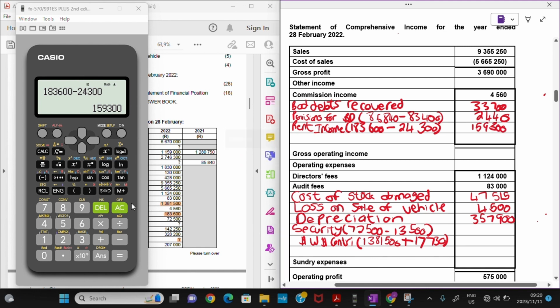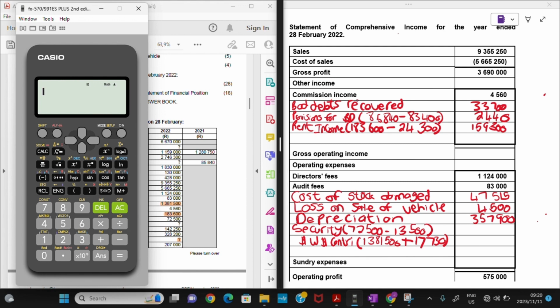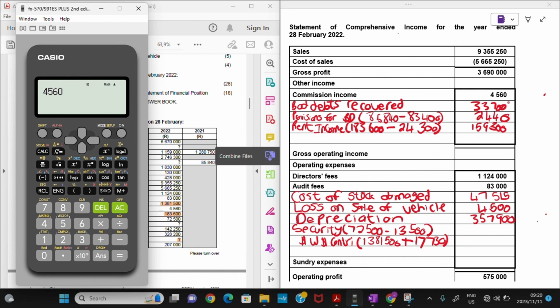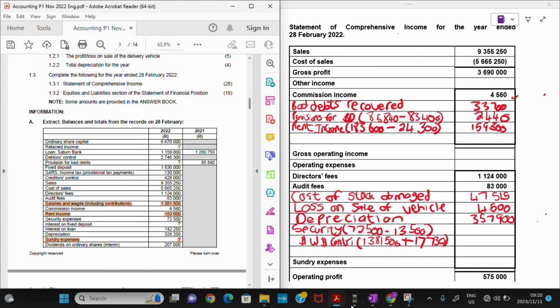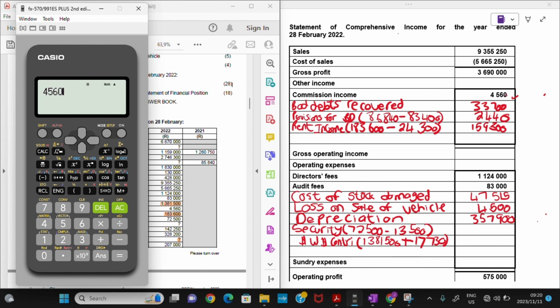Then to total off my other income, I'm going to start by adding my commission income, which is 4,560. So even this amount that was already given, in the answer sheet, when you calculate the total of the other income, you must include it as well, guys, because usually students just leave it out. So plus 33,700 plus 2,440 plus 159,300.